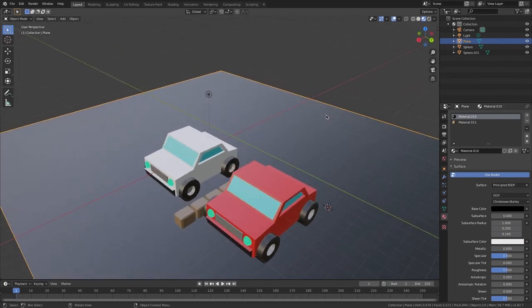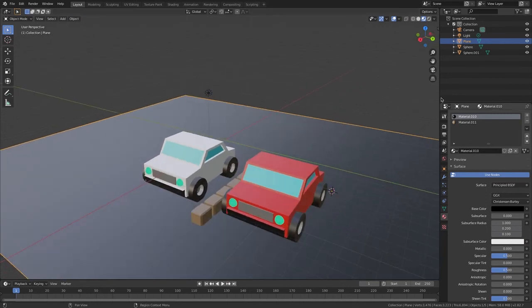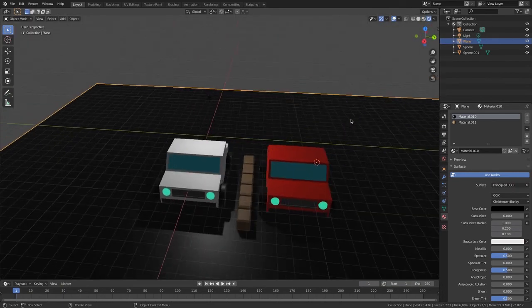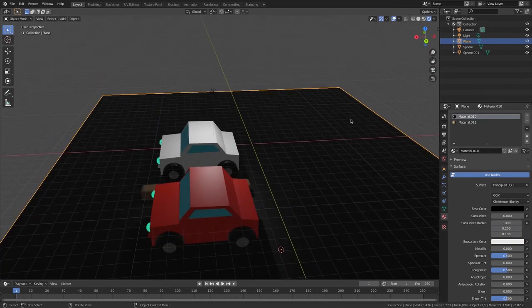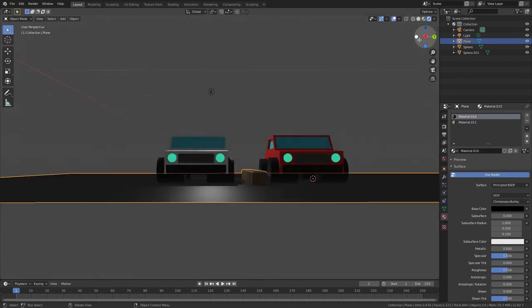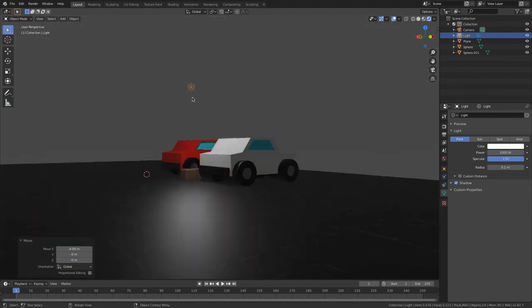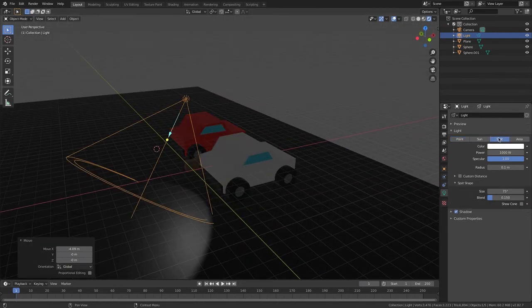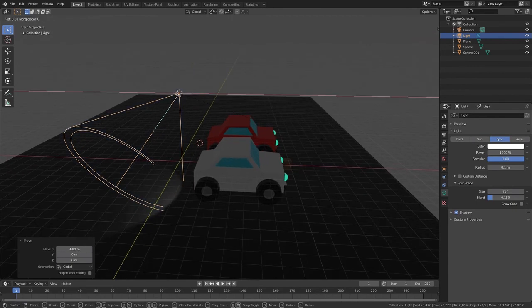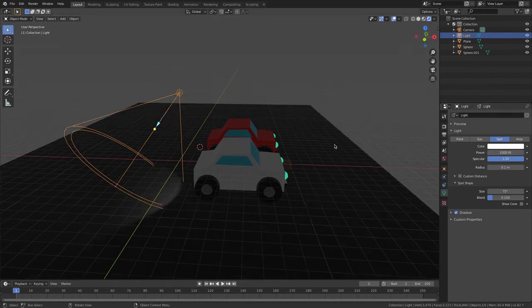Now, the lighting looks about fine. Looks normal. I'm going to go to viewport shading, and the lighting looks really bad. So what I'm going to do is go on the X-axis and select my light, Command Z, go GX and go spot. I'm going to go RX, Command Z.